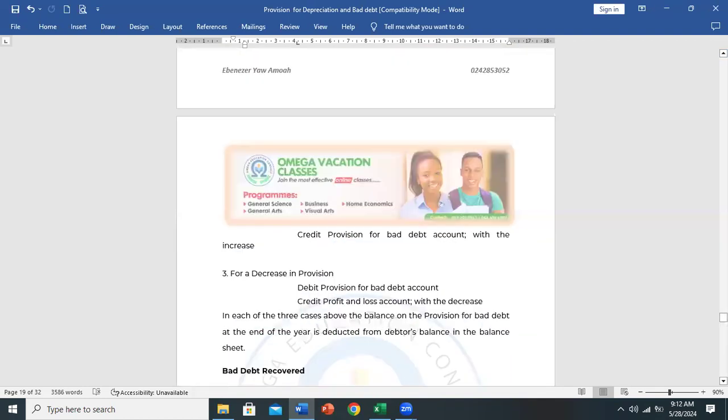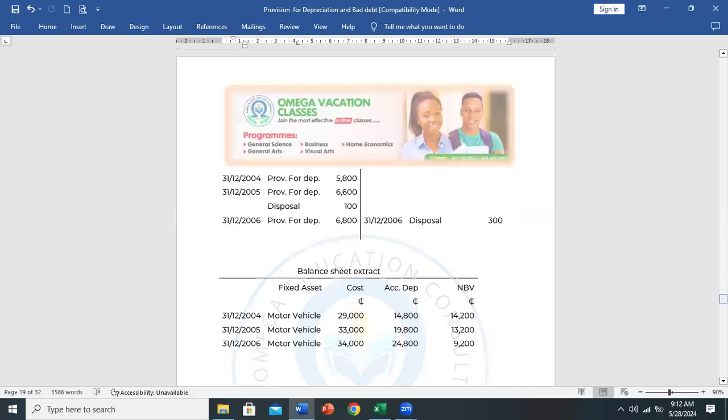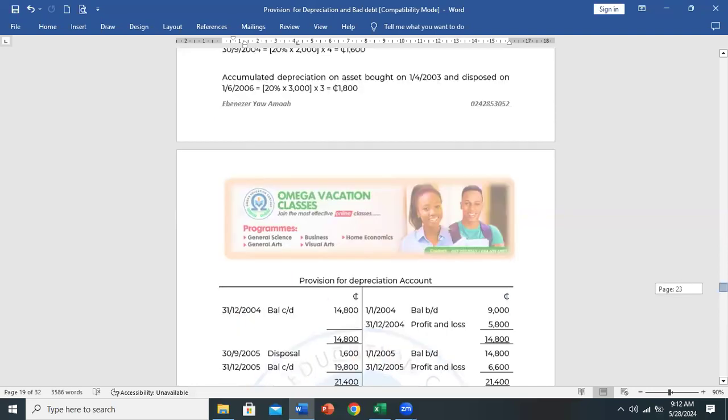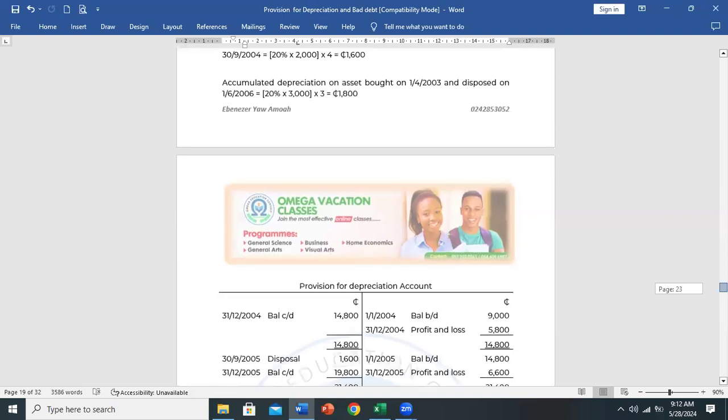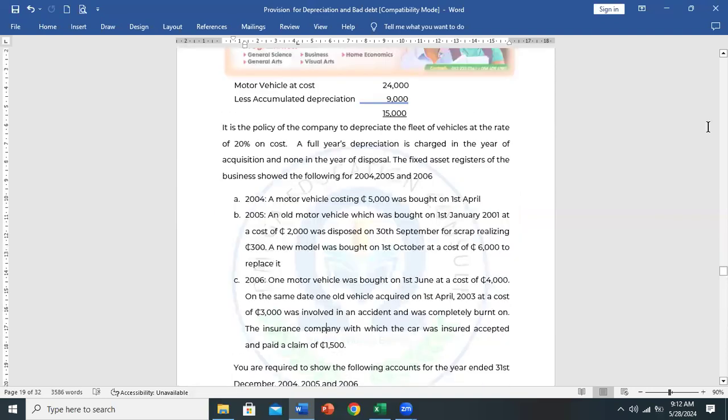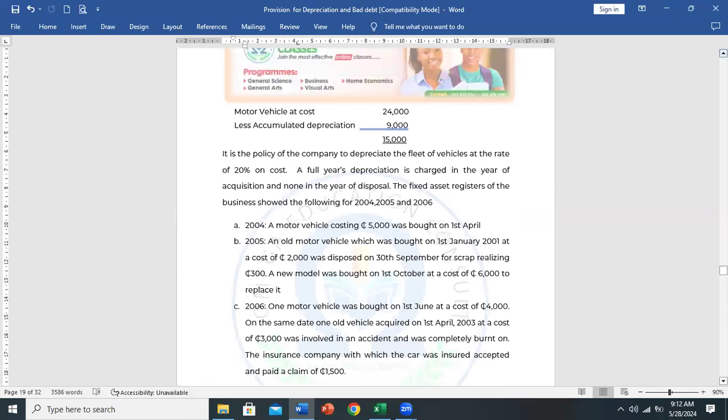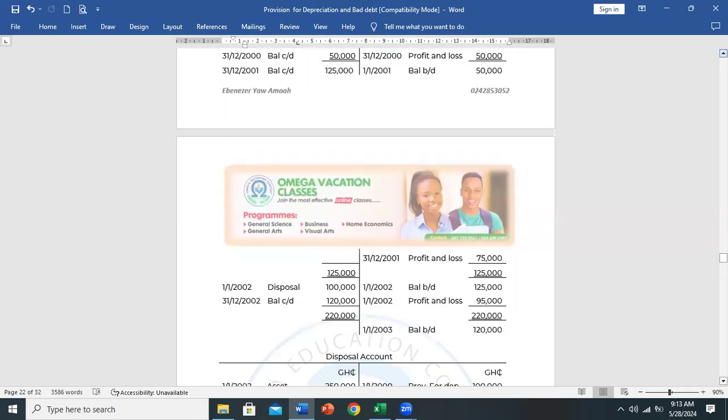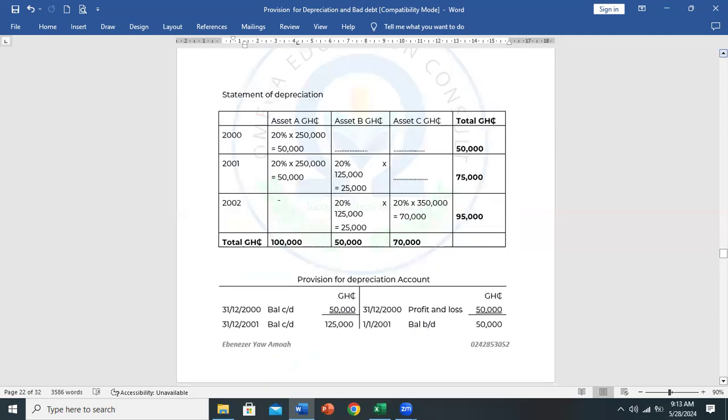Let me also indicate to you that there are some questions where you may be given some opening balances on the asset, and I want to believe all of us here can record opening balances. Okay, opening balance where you open the account and then you indicate the balance brought down. But I think we'll solve one illustration on that when we get comfortable with the provision for depreciation account and the disposal account.